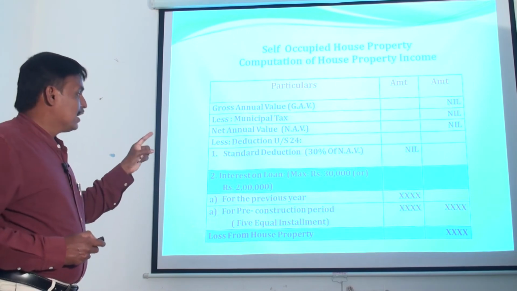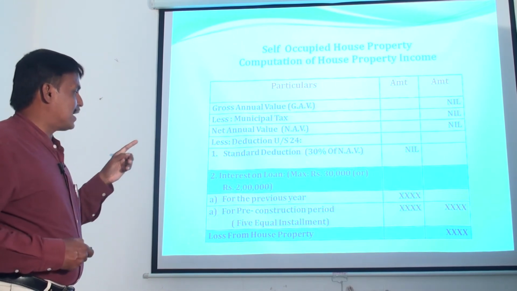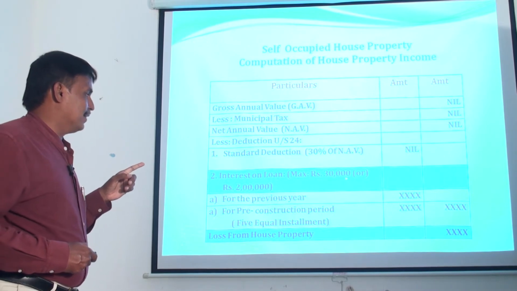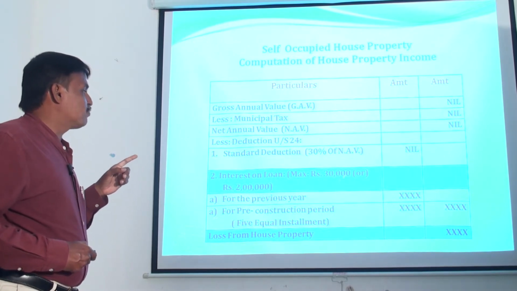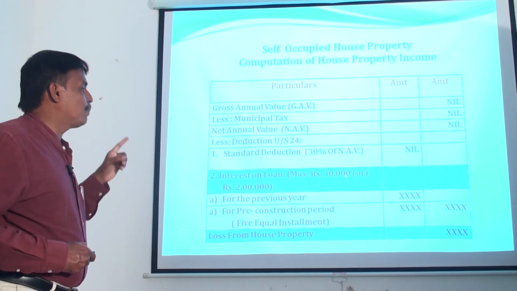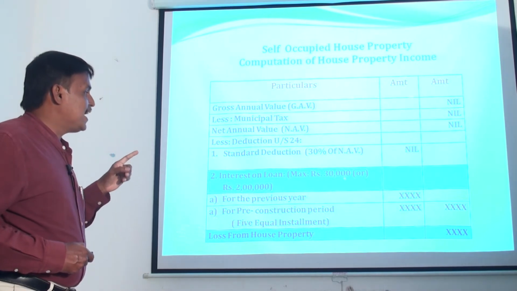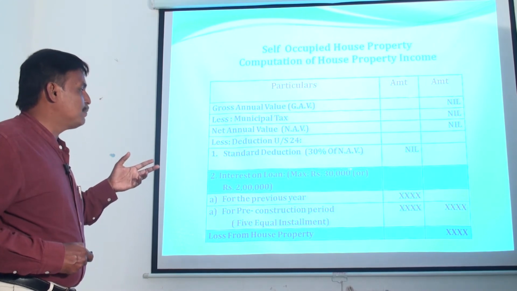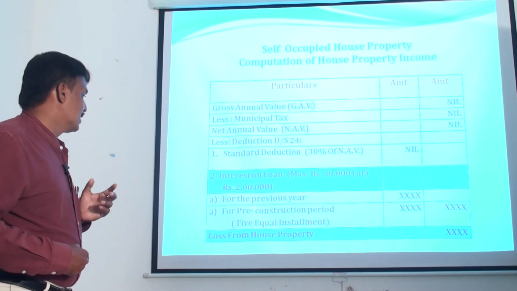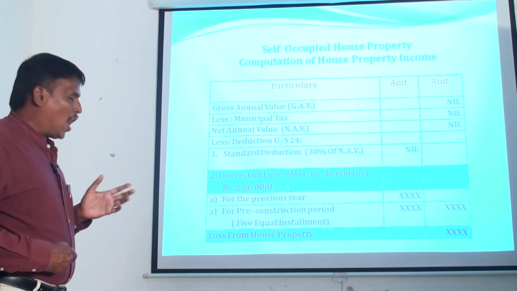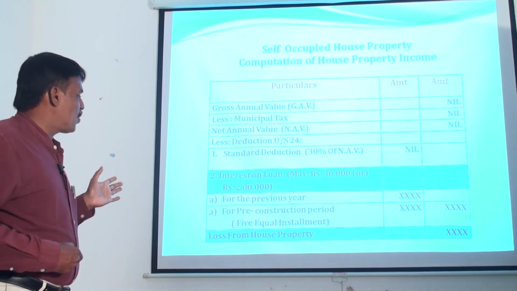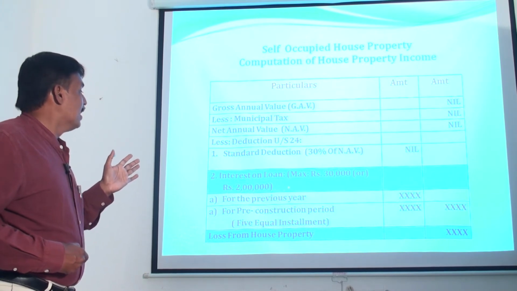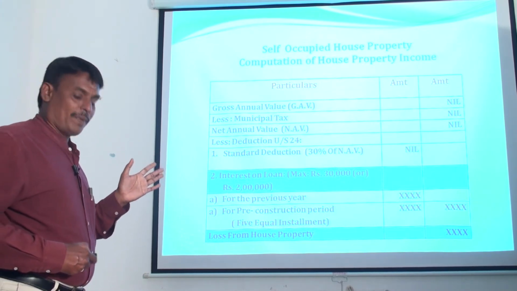That means if a loan was taken by an assessee before 1/4/1999, the interest amount for deduction should not exceed rupees 30,000. Any amount beyond 30,000 will not be eligible to claim deduction, whereas if loan is taken on or after 1/4/1999, the maximum amount of deduction is rupees 2 lakhs.